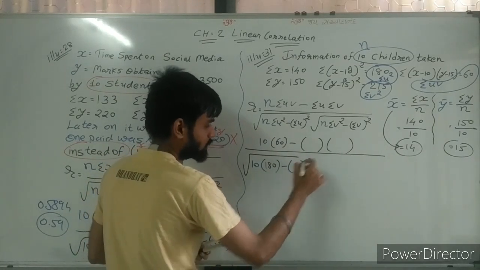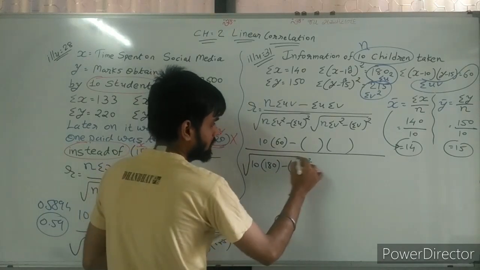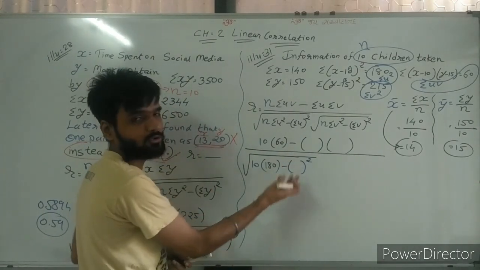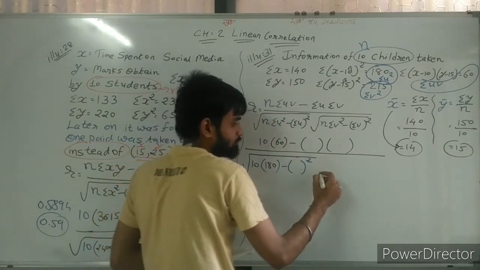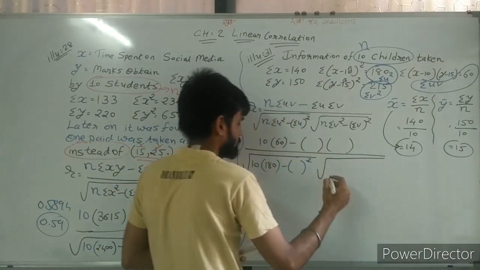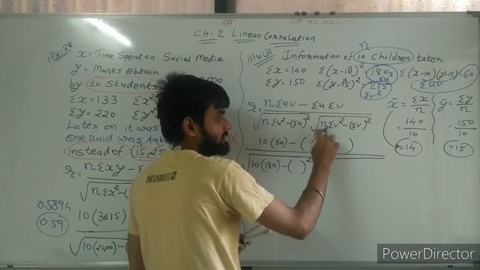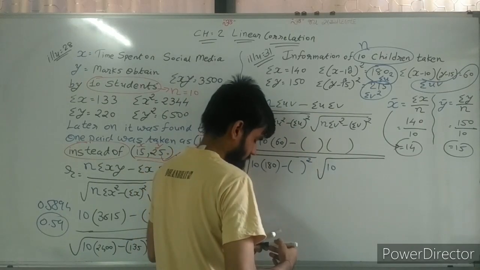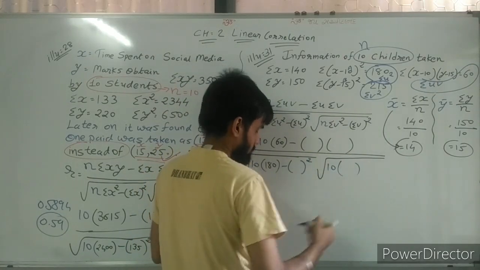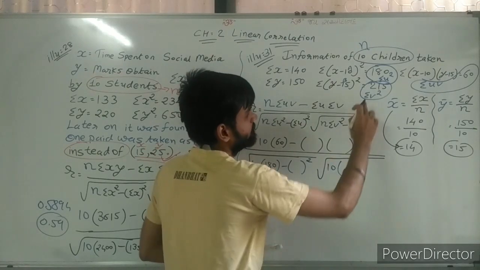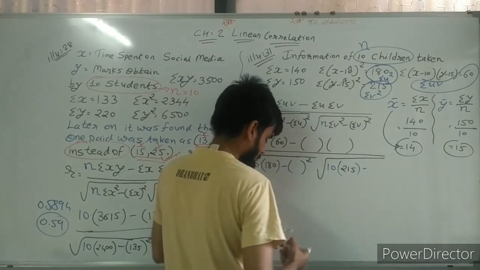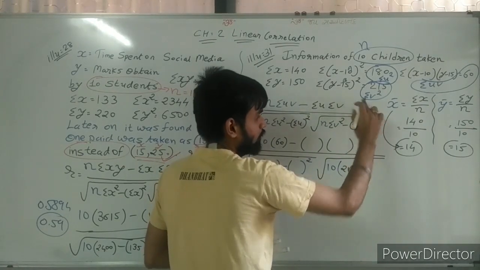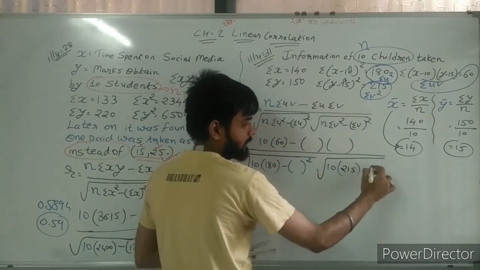Sir, sigma u whole square. But sigma u is not available, so how can we write it here? Then n sigma v square, sigma v square is 215, minus sigma v whole square.